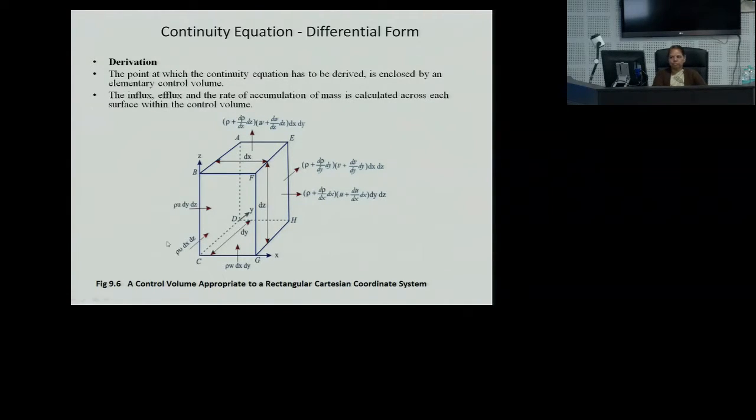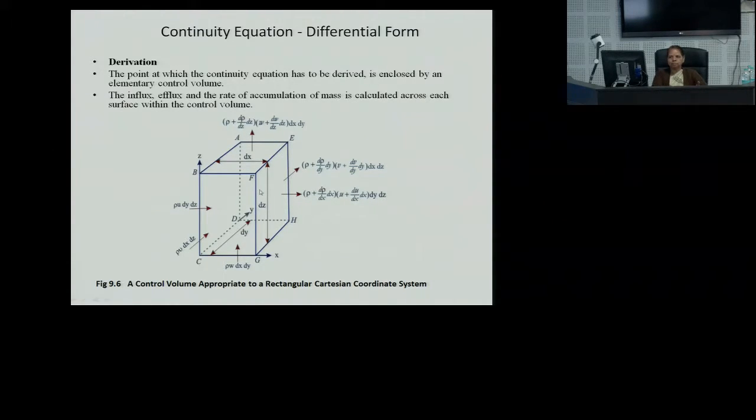Now here you can say at this phase the fluid moves with a velocity u, so the mass entering with velocity u is equal to rho u dy dz. dy dz is this surface area. The mass leaving the system will become, because the density also changes, rho plus del rho by del x into dx, times u plus del u by del x into dx, into dy dz. Because as the flow changes, the velocity u also changes and the density also changes.